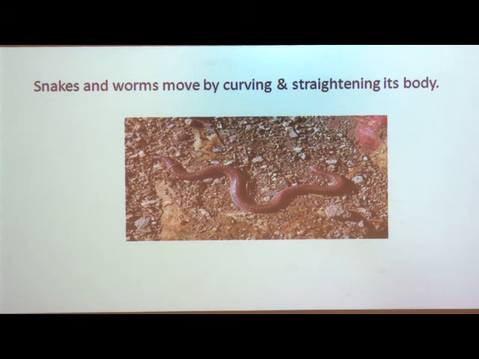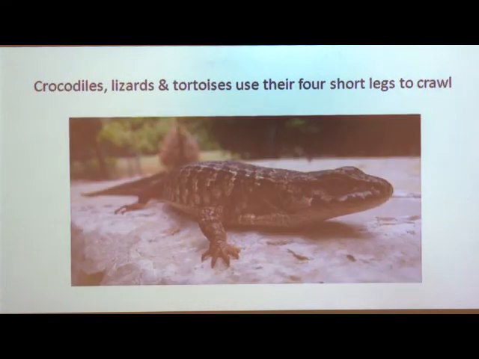Now, let us move to the next one, the animals which crawl. For this we have examples of animals such as crocodiles, lizards and tortoises, which have very short forelimbs, and due to the short limbs they are unable to run, but instead of running they crawl to move from one place to another.